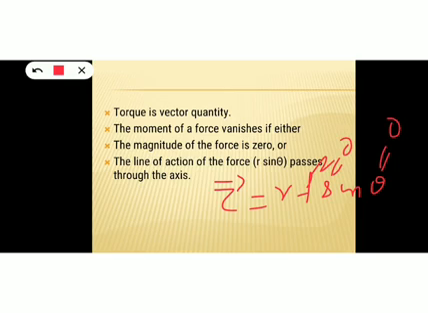Okay, so the torque will vanish. Moment of a force means torque. Torque will vanish if either the magnitude of force is 0 or the line of action of the force passes through the axis. So if the line of action passes through the axis, then theta will be 0. So sin 0 will be 0 and torque will be 0.